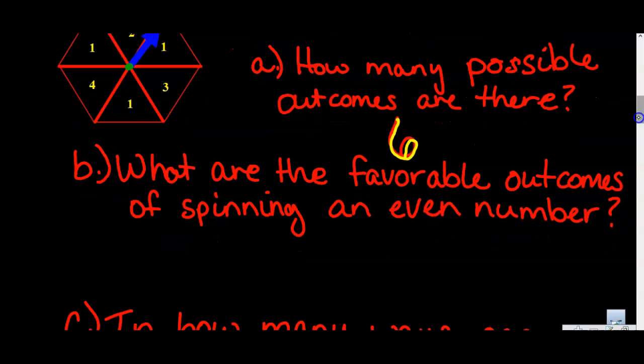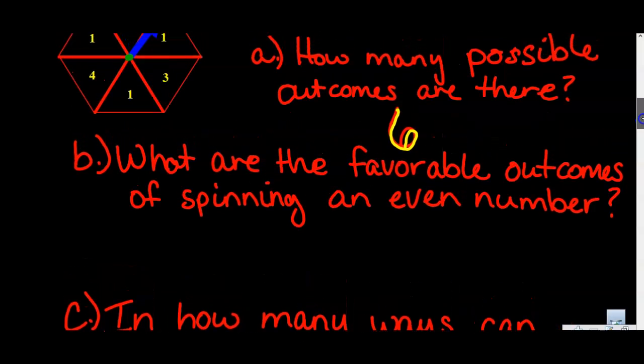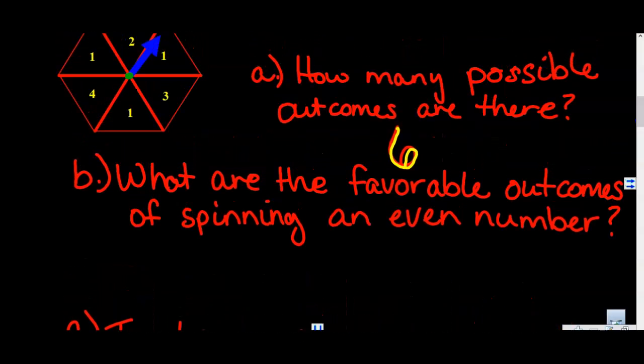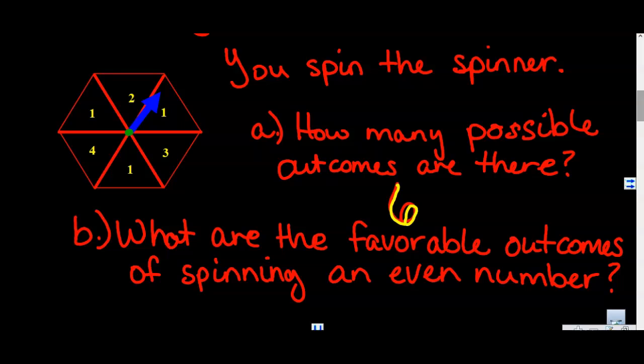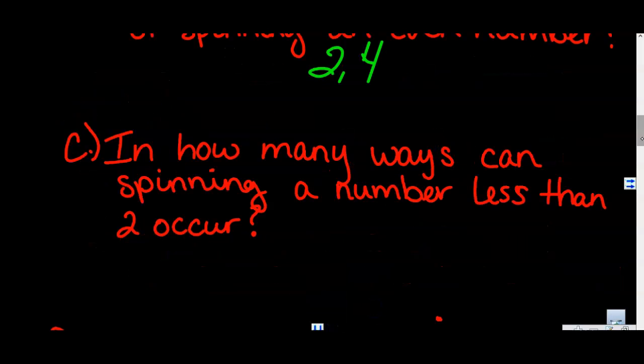Then we can talk about favorable. So say I want to spin an even number. How many favorable outcomes do I have now? Well, again, taking a look at the spinner, an even number is a multiple of 2. We see a 2 and a 4. Those are our only even numbers. So what are the favorable outcomes? They're 2 and 4.